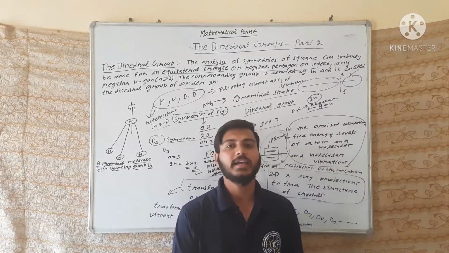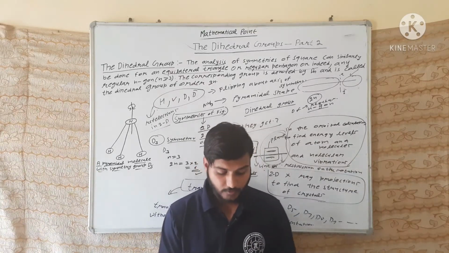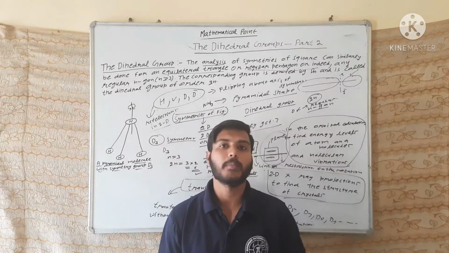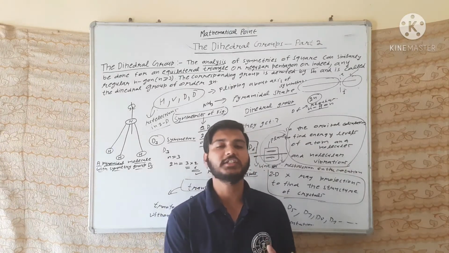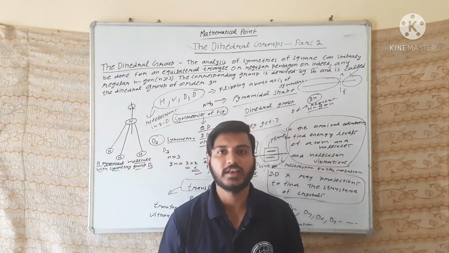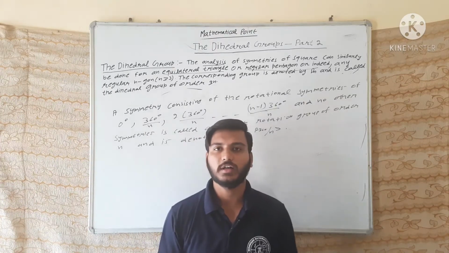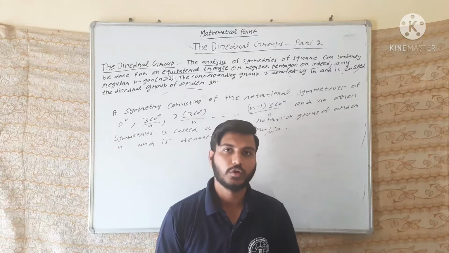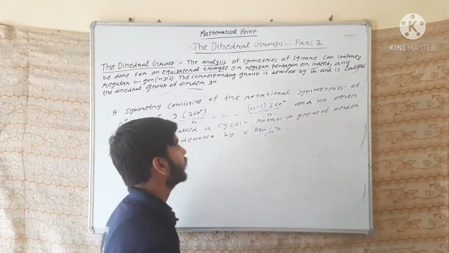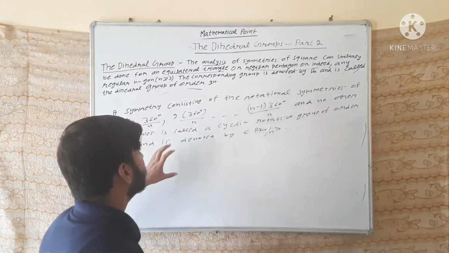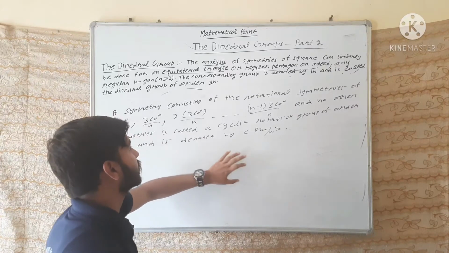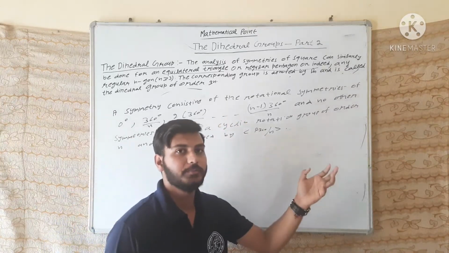In that case, if we make a group by applying the rotation symmetry, that group is known as the rotational group of symmetries. There are many groups which do not possess reflection symmetry but possess cyclic symmetry.